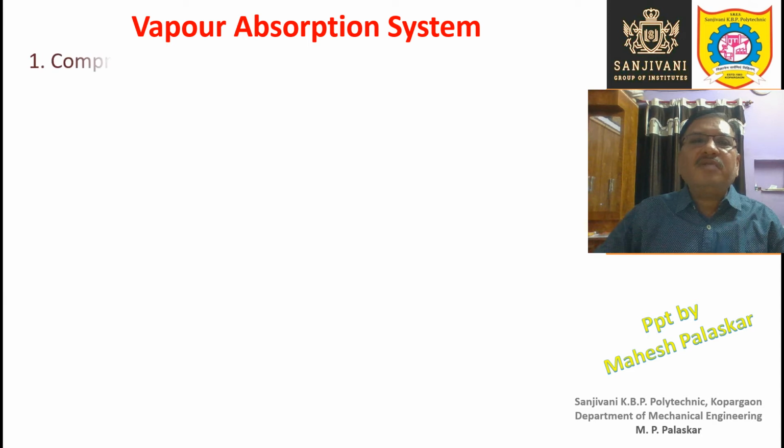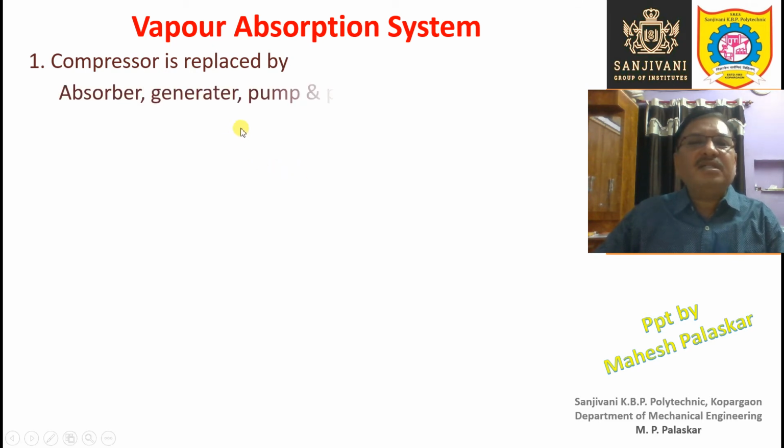Now something more about the vapor absorption system. The compressor is not used in the vapor absorption system. It is replaced by absorber, generator, pump, and pressure reducing valve. So these four devices replace the compressor which is used in the vapor compression system. In place of compressor, we are using four devices: absorber, generator, pump, and pressure reducing valve.